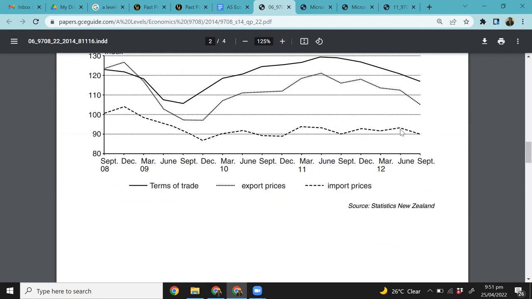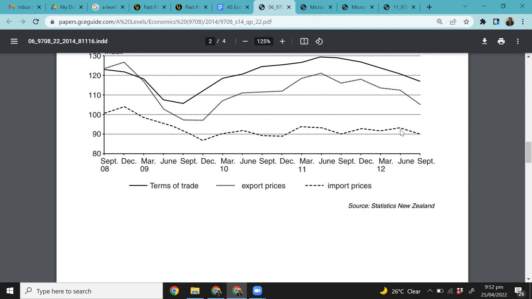In case import prices were rising, what would you expect? Given there is inelastic demand and import prices are rising, if a country has inelastic demand, then you have to import those products no matter what.